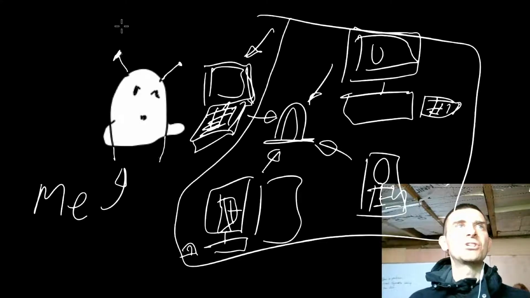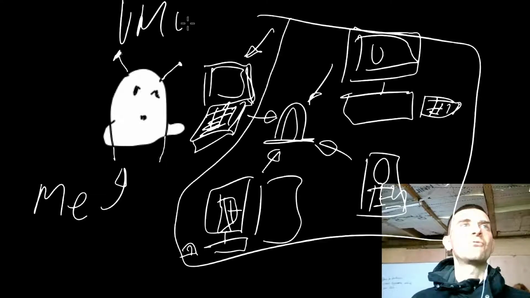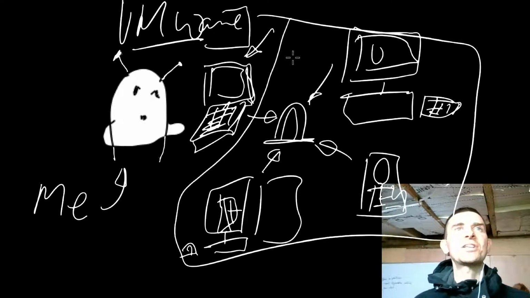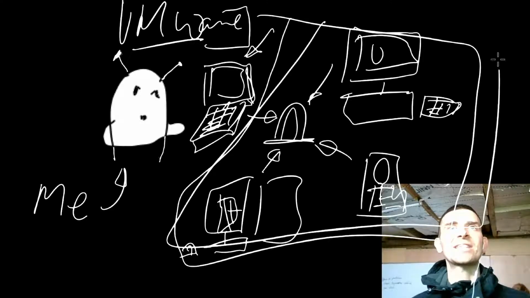And how are we going to do this? Well, we're going to do this with something called VMware, and I'm going to show you how to download this. I'm going to show you where to get all of the other resources to make this happen, and then I'm going to show you how to wire it all up so it all behaves like a virtual network.